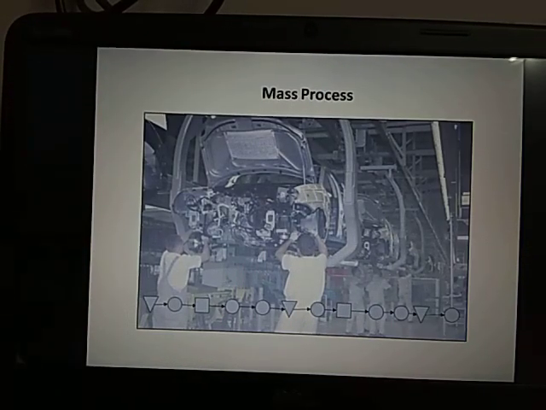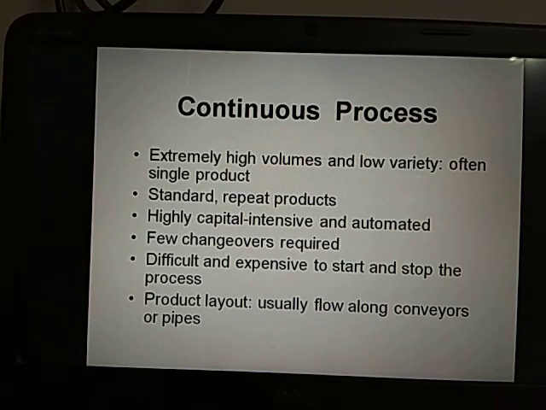So mass production. You see here manufacturing of some electronic items, machineries. Now go for one more name, which I already told you, continuous mass. Sometimes it will be understood under the same heading, but with a little bit of variation. Here again, what is the name? Continuous process, extremely high volume, low variety. Okay, standard repeat. So what is the product layout? Last point, usually flow along conveyors or pipes.